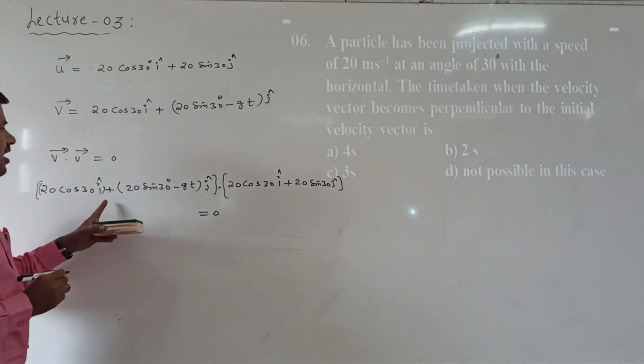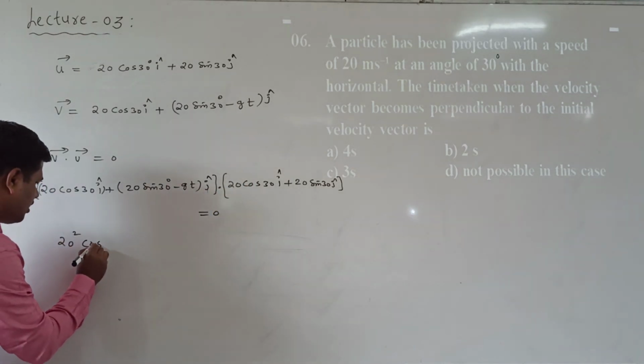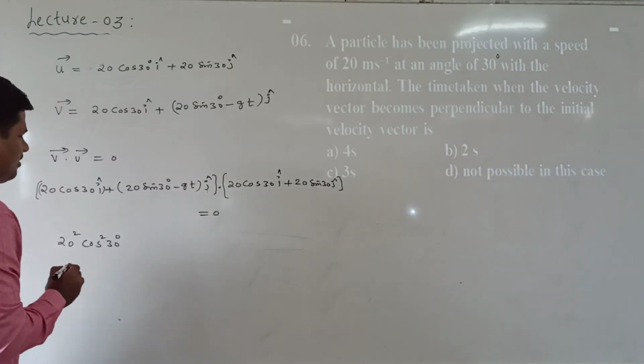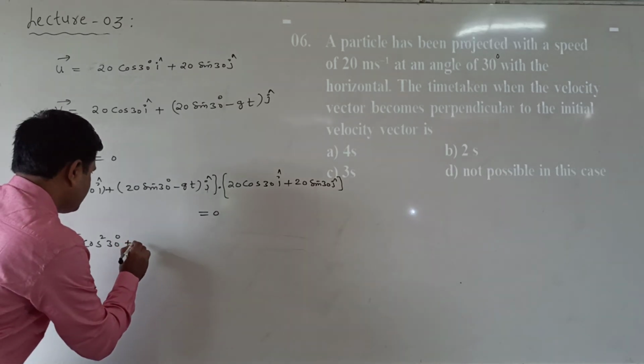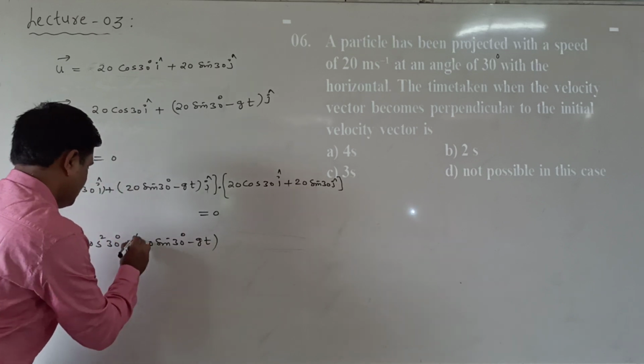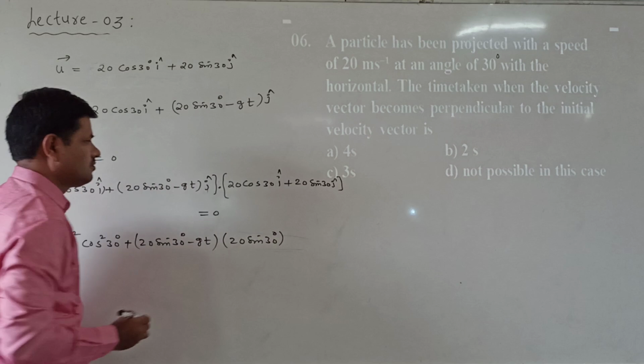Now i cap dot i cap is 1, so we get 20 squared cos squared 30, plus j cap dot j cap is 1, so (20 sin 30 minus gt) into 20 sin 30.